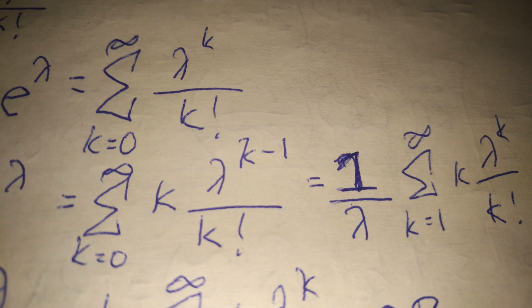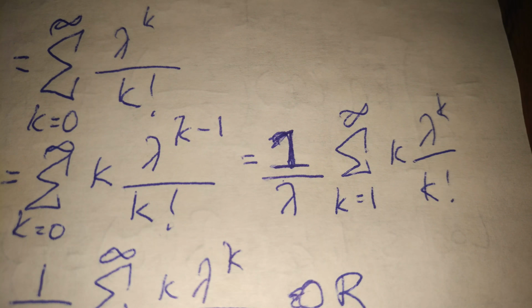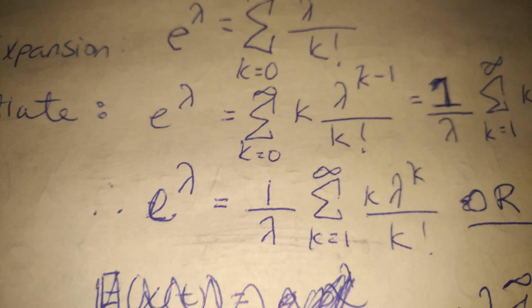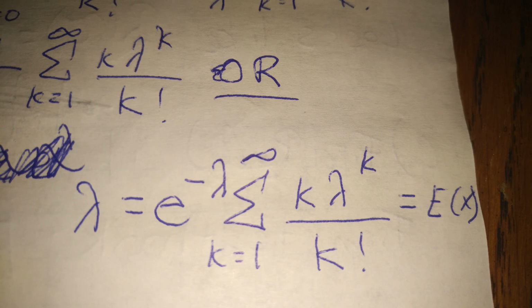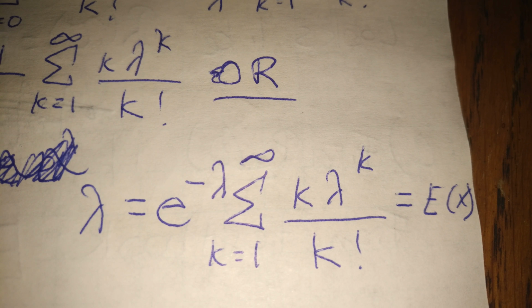And so we can rewrite that as 1 over lambda times the rest of the expression here. And then we can rewrite that again as lambda equals e to the negative lambda times the sum of k times lambda to the power of k over k factorial. And that's going to give us the expectation of X.